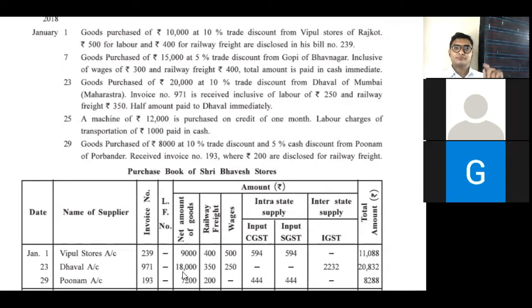Thereafter, on 18,000, labor is 250 and railway freight is 350. Total of all this: 18,000 plus 350 plus 250. Total of all this is 18,600. Now,